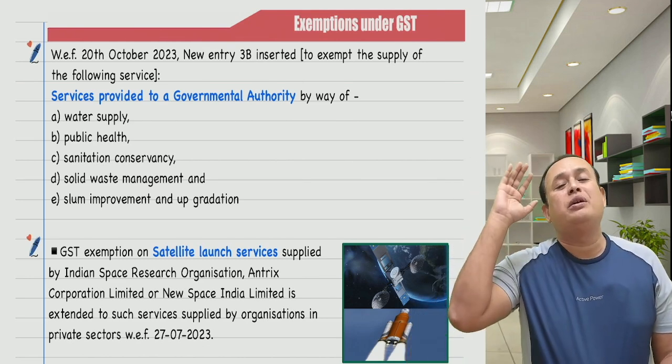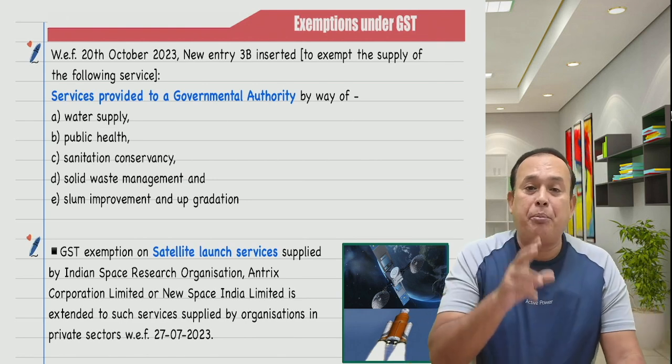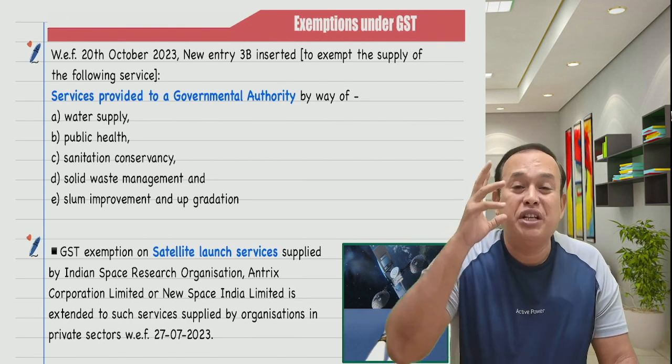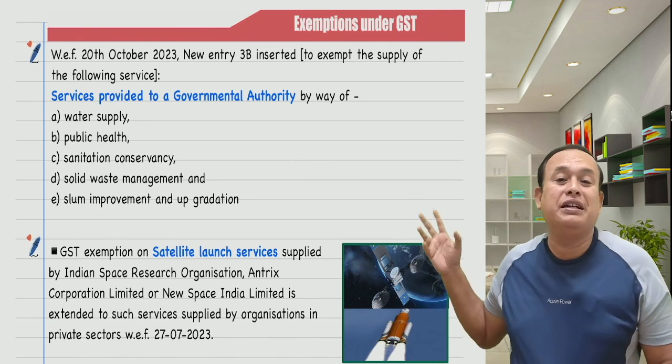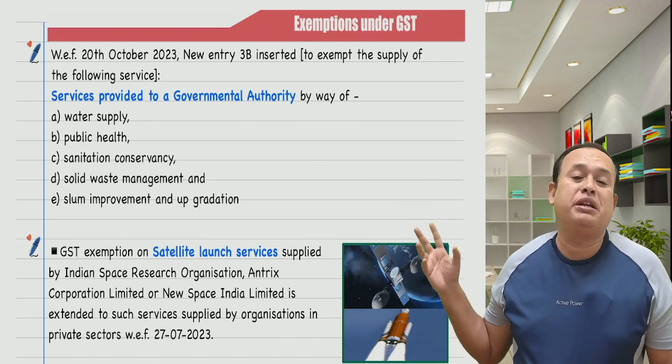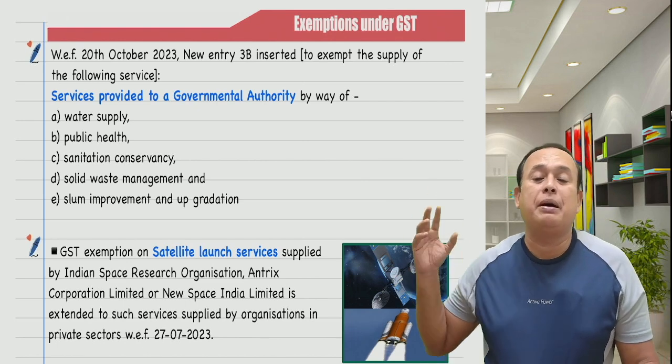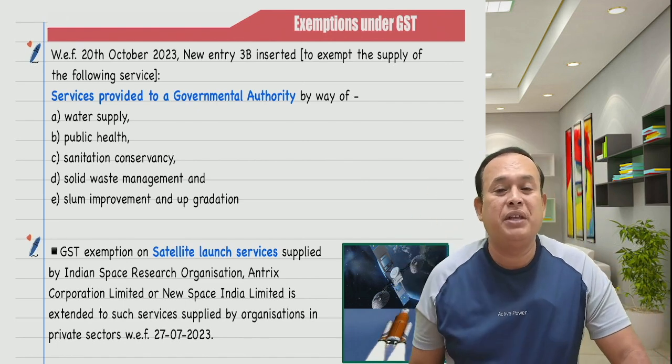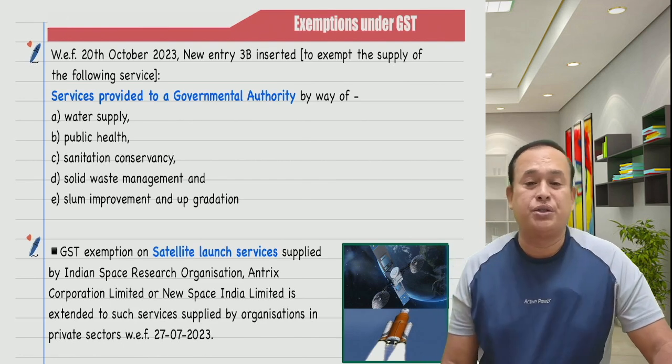Now, for the supply of services to a government authority, which ones are exempted? Only the following are exempted: water supply, public health, sanitation conservancy, solid waste management services, and slum improvement and upgradation services, from 20th October 2023 onwards.